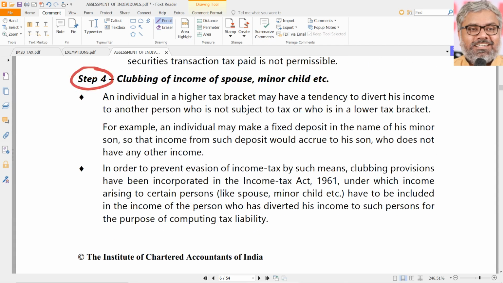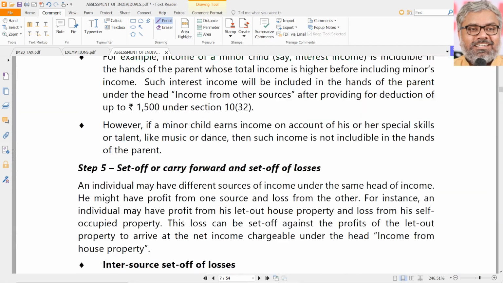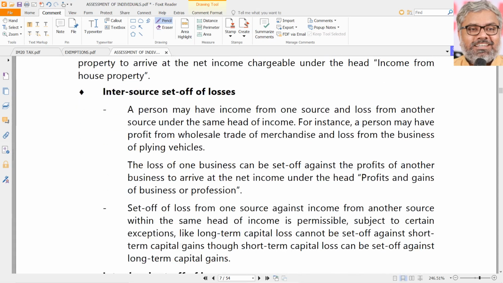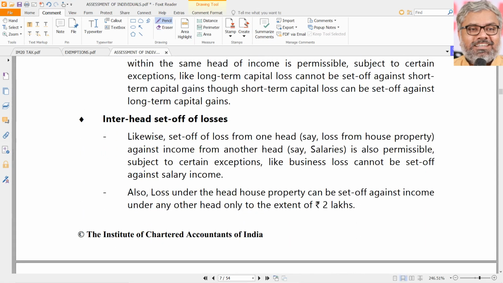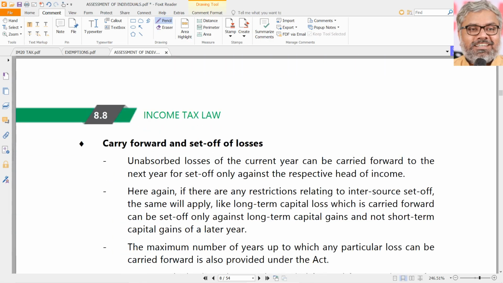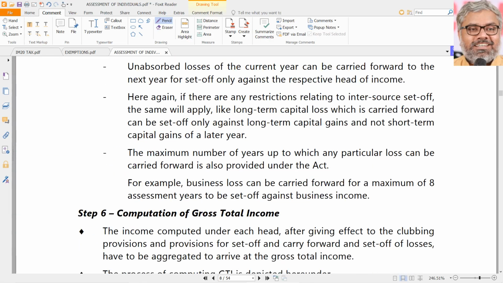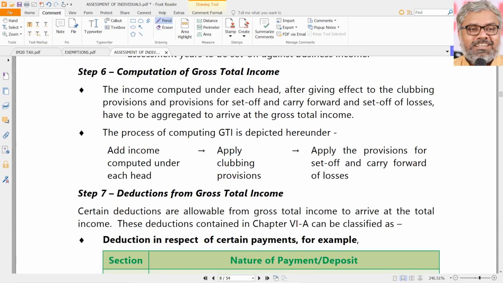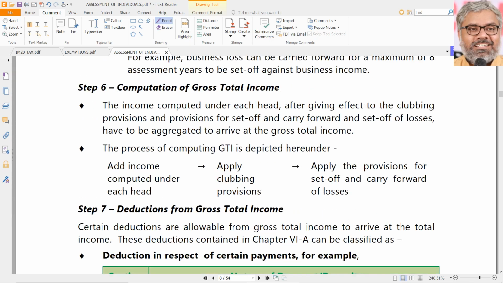Afterwards clubbing provisions will apply. Afterwards set off and carry forward provisions also apply in relation to losses, if any. Each of them is discussed separately as chapters, and we need to revise them: how the intra-head set off of losses happens, carry forward of losses, and how they can be carried forward and set off. All these points are very important.